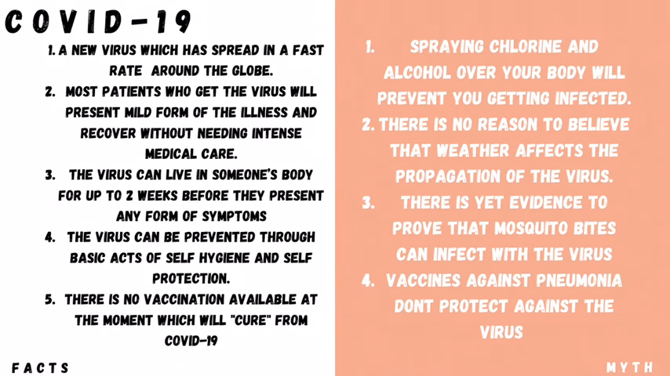And now the myths. Spraying chlorine and alcohol over your body will prevent you from getting infected. This is a lie. There is no reason to believe that the weather affects the propagation of the virus. The weather, in fact, is not a factor which affects whether you will get infected or not. There is yet evidence to prove that mosquito bites can infect with the virus, and vaccines against pneumonia don't protect against the virus.